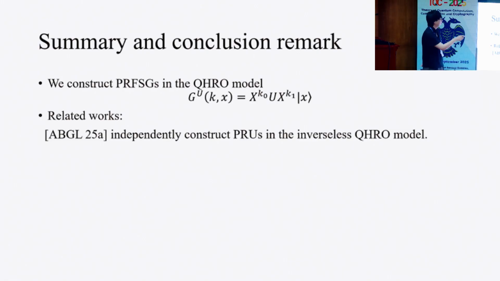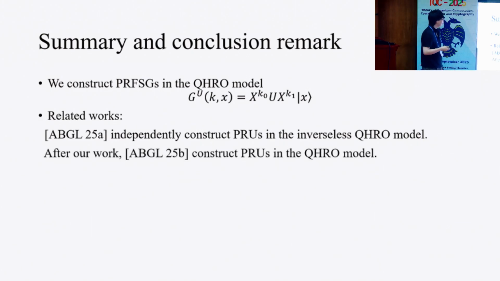On the other hand, in our situation, the adversary can query U and its inverse. After our work, they continued their research, and they construct PRU in the quantum Haar random oracle model. Namely, they upgrade their security into the QHRO model.